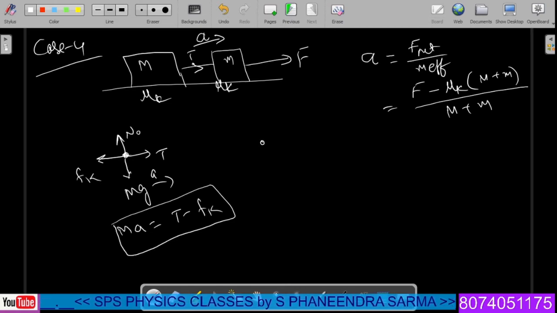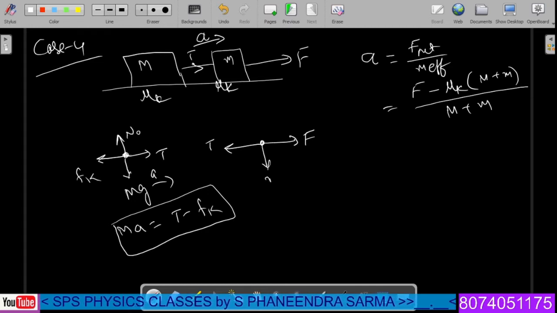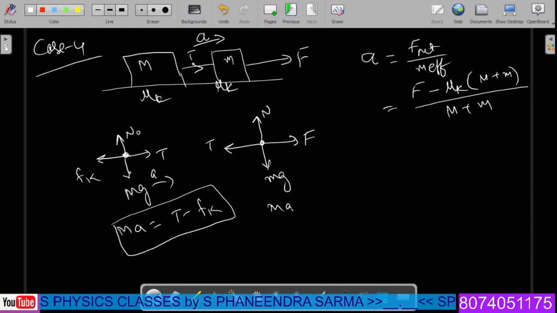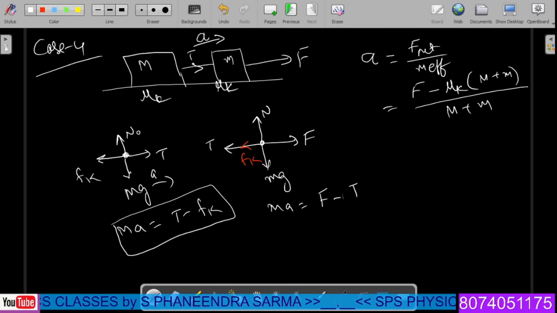And for the smaller block, what can we prepare? For the smaller block, you can consider the applied force, and a tension T acts in this direction, and a small mg acts in this direction. In the upward direction, we have the normal reaction N. In such a case, small ma is equal to, moreover, one thing is missing here, the frictional force Fk also acts in the backward direction. So ma is equal to the applied force minus tension minus Fk. We can write it like this.